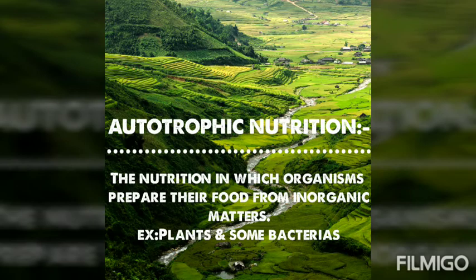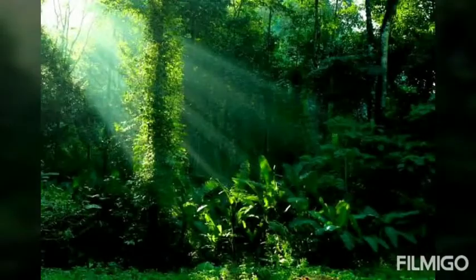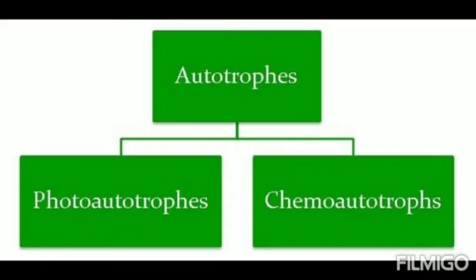Inorganic matter means the matters which are not present in the living organisms. They are present outside the living organisms. For example, water, sunlight, air, and some chemicals. We know that the plants make their food by the process of photosynthesis using the sunlight, carbon dioxide, and water.